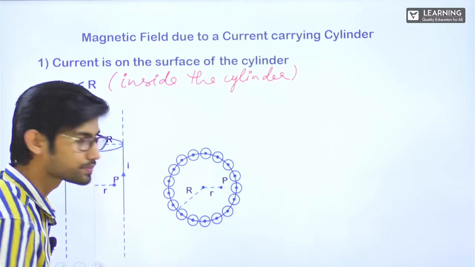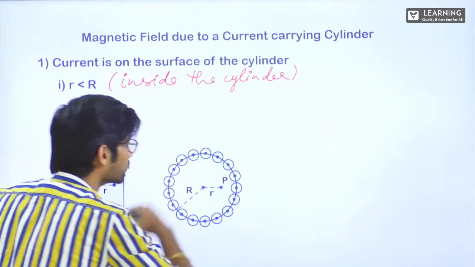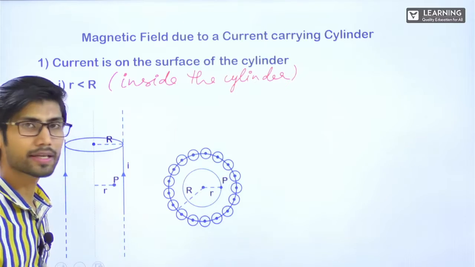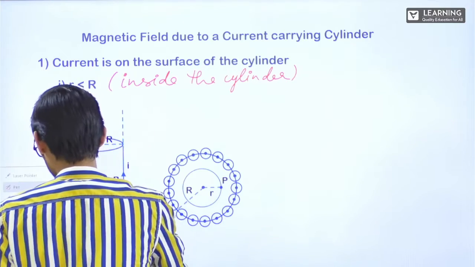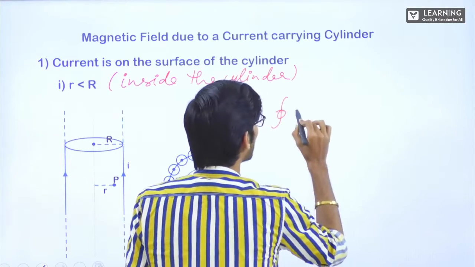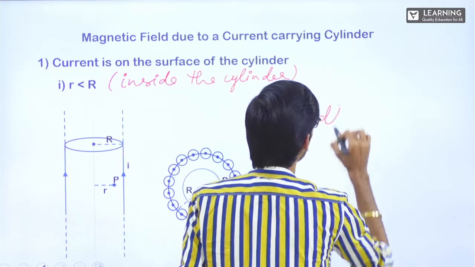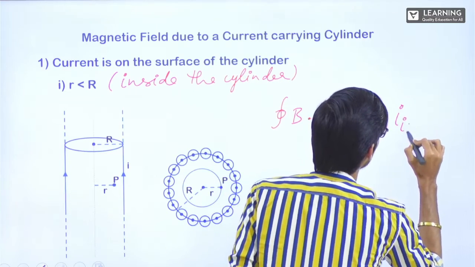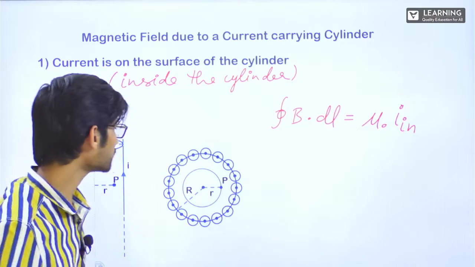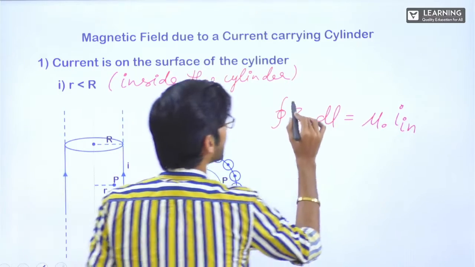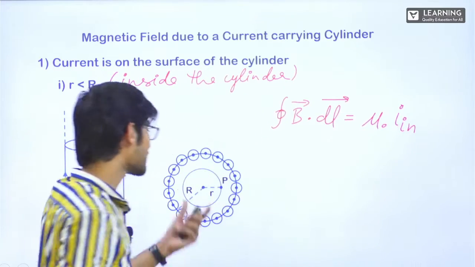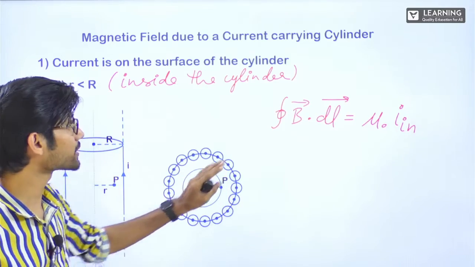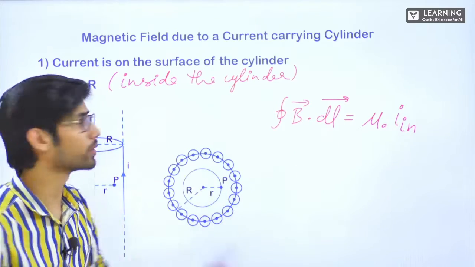So what I will do, I will make an Ampere's loop here, correct? Now after making the Ampere's loop, I can write down integral B dot dl is equal to mu naught into I inside, correct? Now let's say the direction of loop and the direction of dl, everything I have taken in such a way that cos theta is cos 0 degrees, okay?